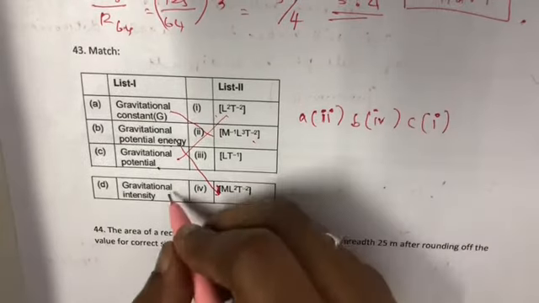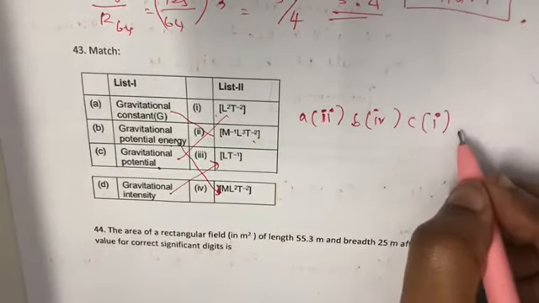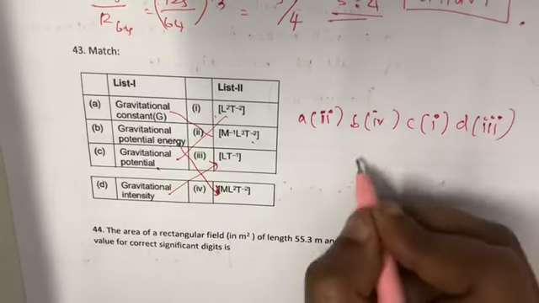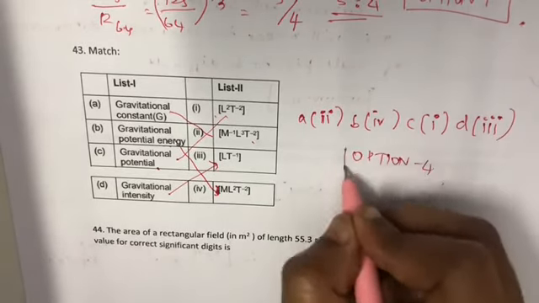C1 and D, which is remaining gravitational intensity, L T to the power 1 minus 1. D3, which is option 4.